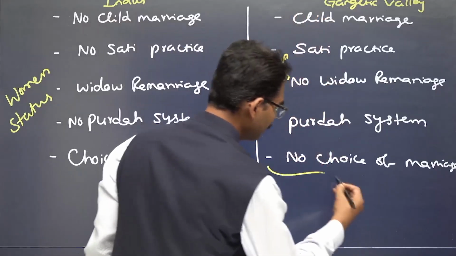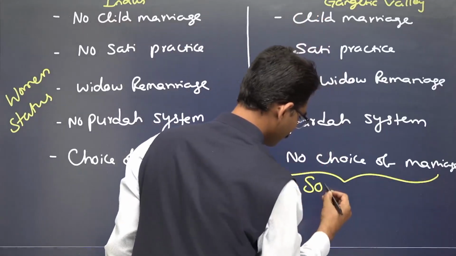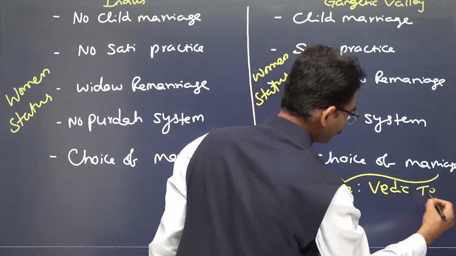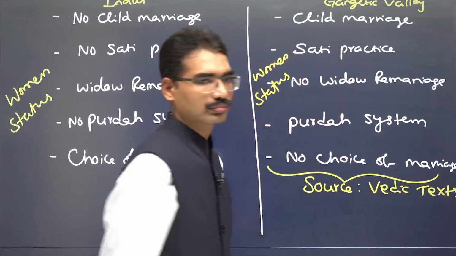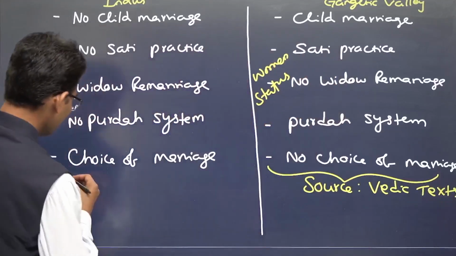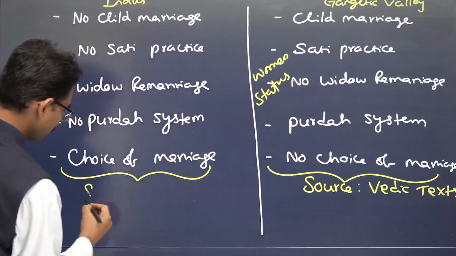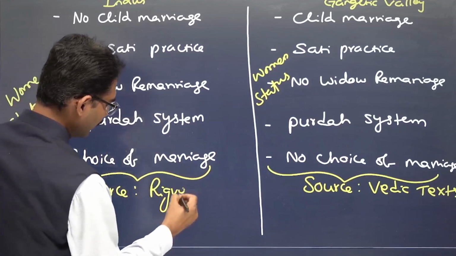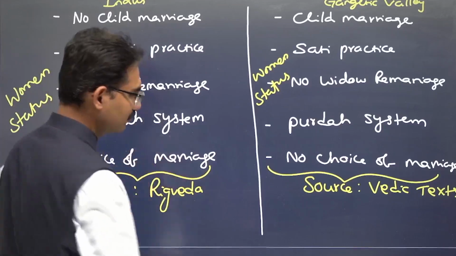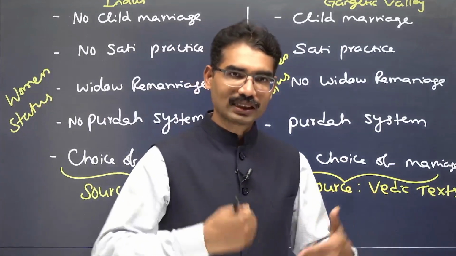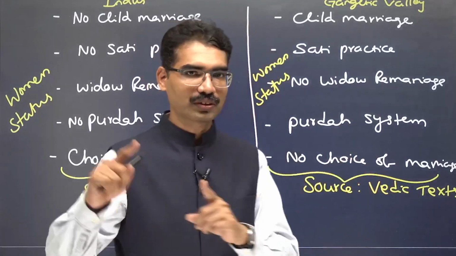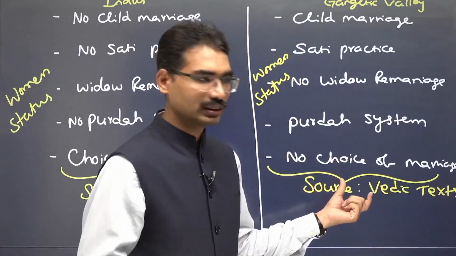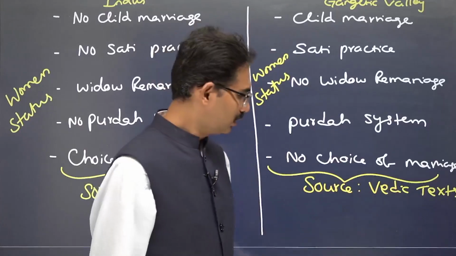The source is Vedic texts. And here, what is the source? The source is the Rig Veda. That's what early Vedic period means, only the Rig Veda. Vedic texts means the other Vedas. We have already seen the 4 Vedas in previous sessions. Different Vedas emerged.